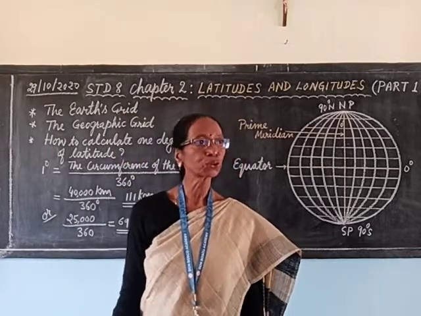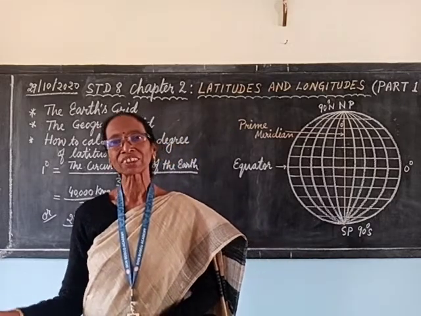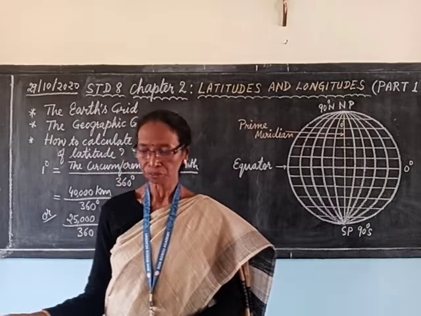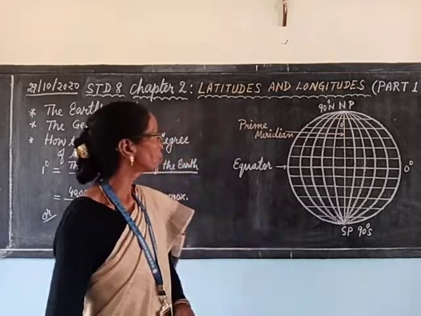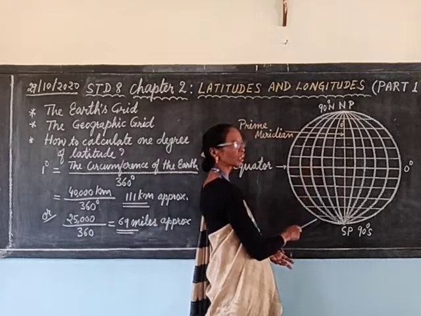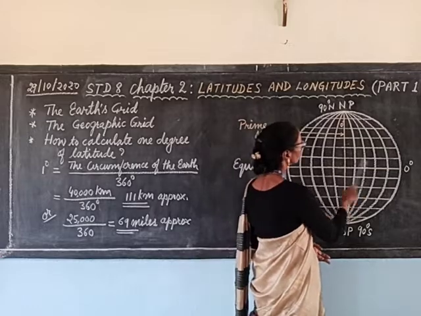That is used to indicate any place's location in degrees, minutes or seconds. Do you remember the equator divides the earth into 2 equal halves, and the prime meridian also divides the earth into 2 equal halves.